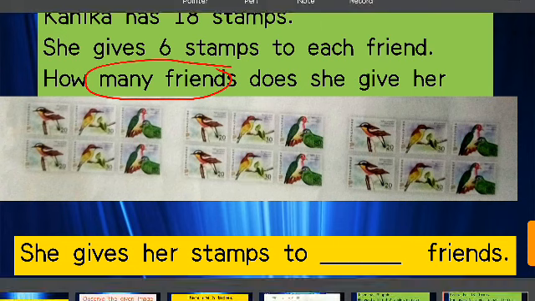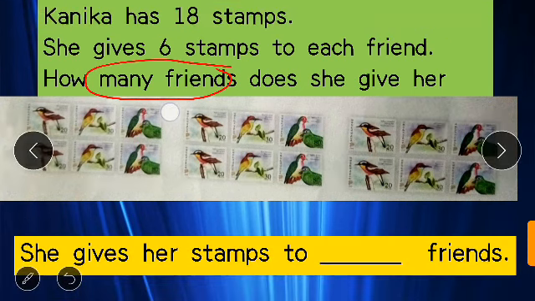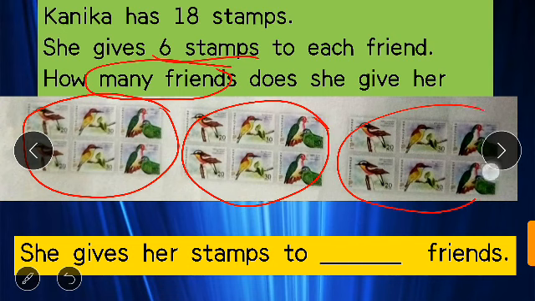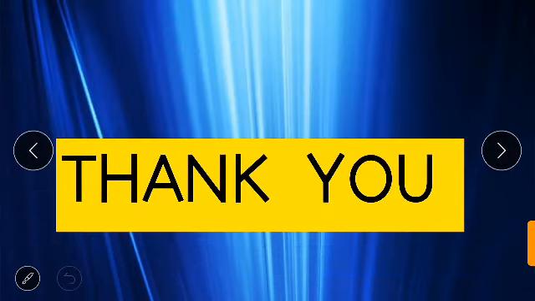Now what does she want to do? She gives her stamps to how many friends? 6 to each friend. It's written here. 6. Then again 6 and then again 6. So she gives her stamps to 3 friends. So dear students, in this way we can solve the word problems related to division. I hope you all understand the concept of division.